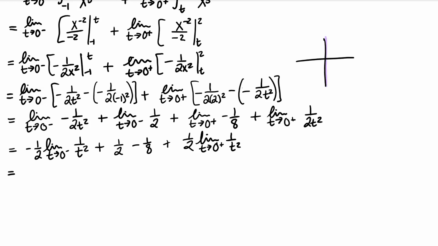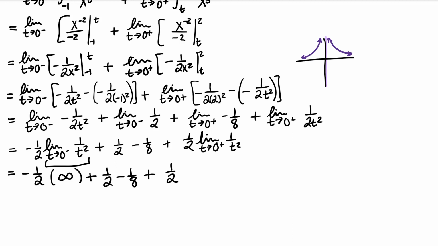That has a vertical asymptote at x equals 0, and that's an even vertical asymptote. So the behavior on either side of the vertical asymptote is the same. That means the limit as we approach 0 from the left will be infinity. And as we approach 0 from the right, our limit is also infinity. Uh-oh, looks like we have infinities rather than an answer. Therefore, this improper integral diverges.